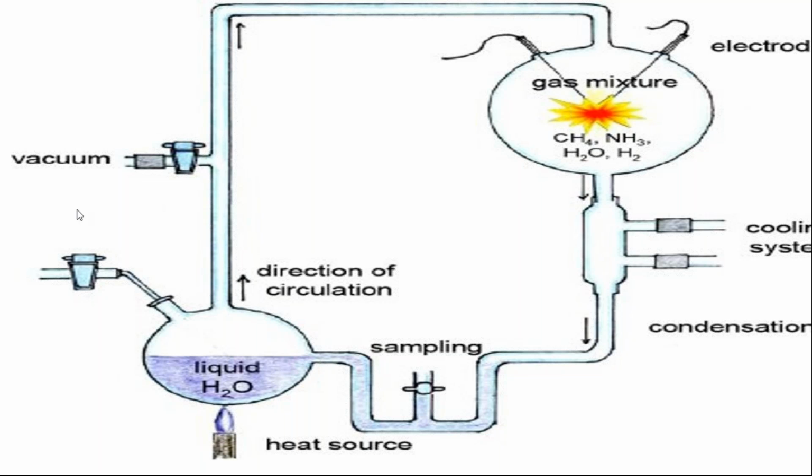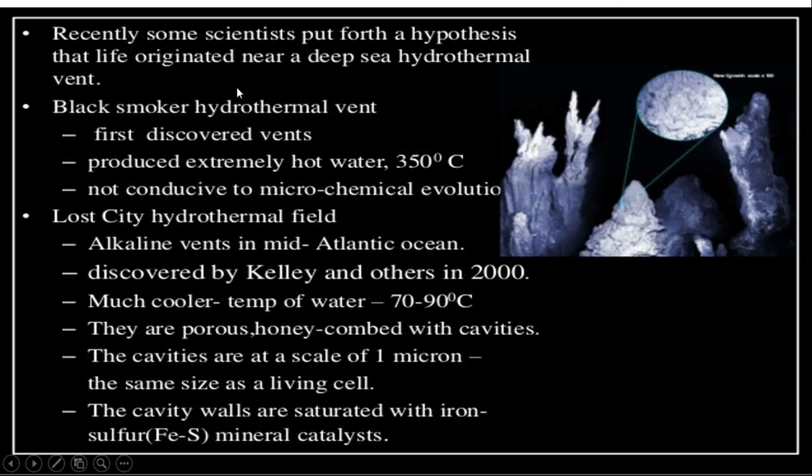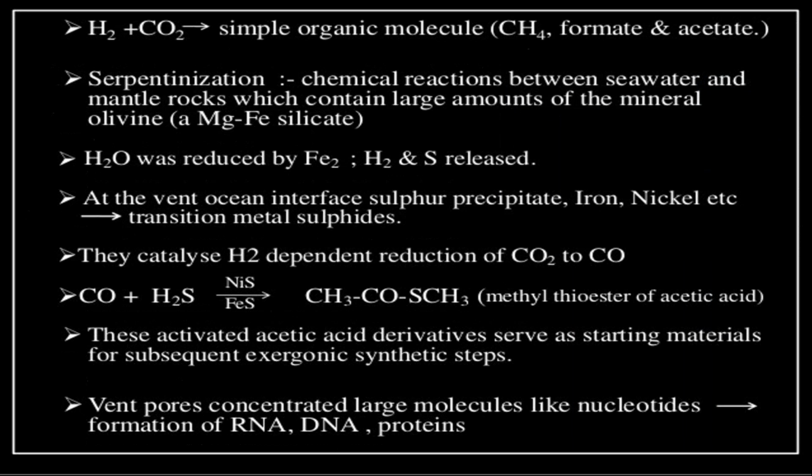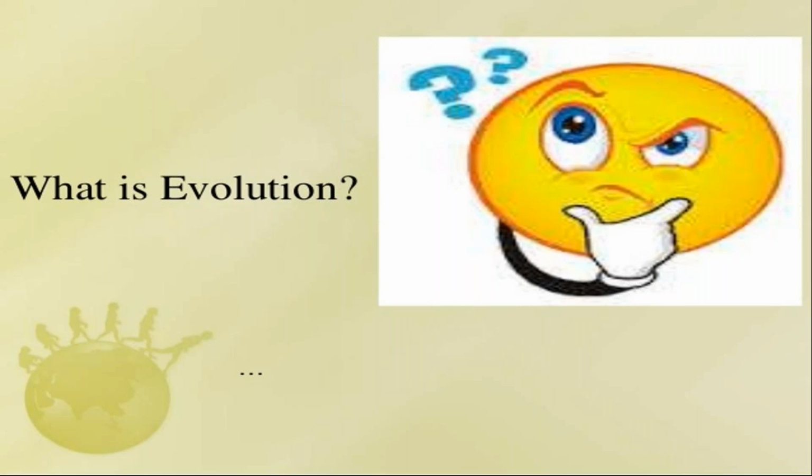But these theories are not so important, so the theories were explained in a concise manner. I think the question was asked once from the Urey and Miller experiment. Recently, some scientists are giving the hypothesis that life originated from the deep sea hydrothermal vent. This theory is also not accepted. We are not wasting so much time on these theories, we are just taking a look at them.